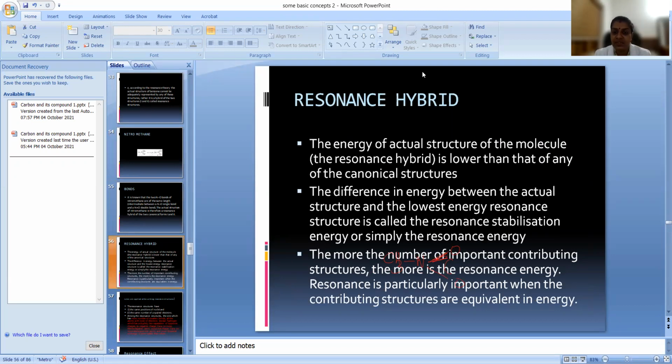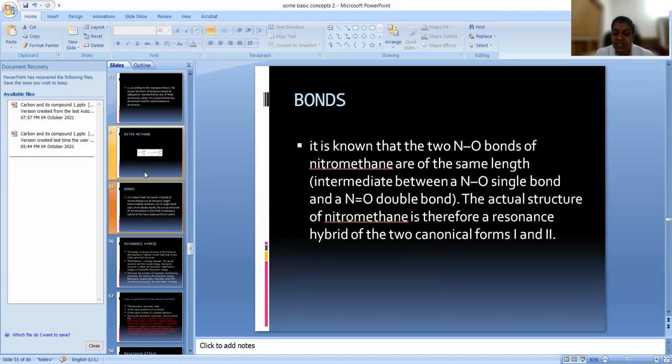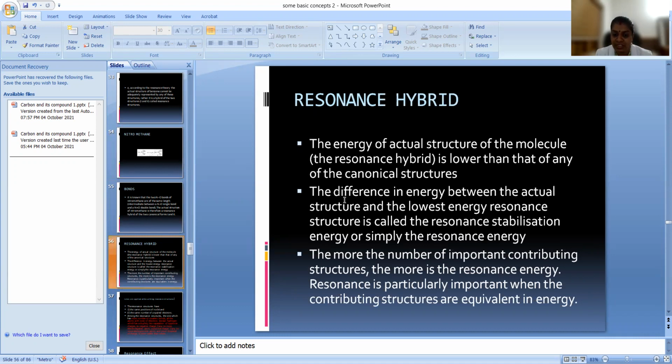Now let us see resonance. Already we discussed what a resonance hybrid is. The energy of the actual structure of a molecule, that is the resonance hybrid, is lower than that of any canonical structure. Which are the canonical structures? These two contributing structures are called canonical structures. The actual structure is the hybrid of these two structures. The difference in energy between the actual structure, that is the resonance hybrid, and the lowest energy resonance structure is called the resonance stabilization energy, or simply the resonance energy.